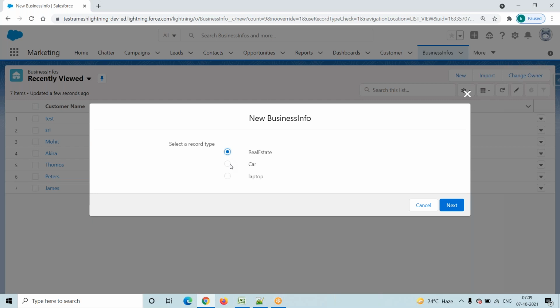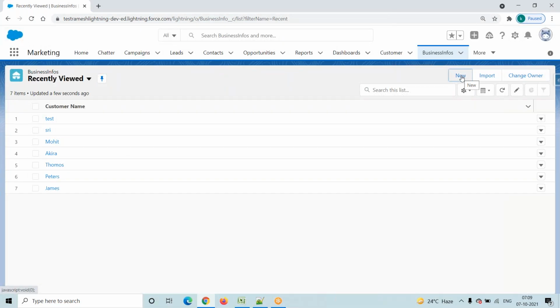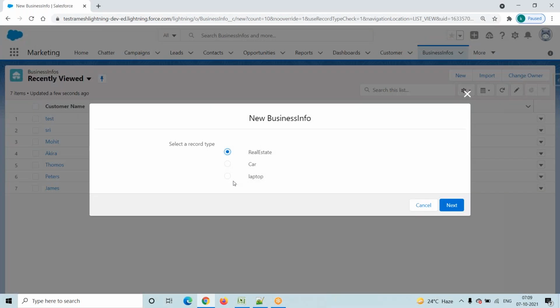Suppose you create only one record type. Then the system will not ask us any option, because only one record type is there. That is the default one, and it will automatically redirect into this particular screen. Whenever you click on the new button and your object has only one record type, the system will not ask for any option.